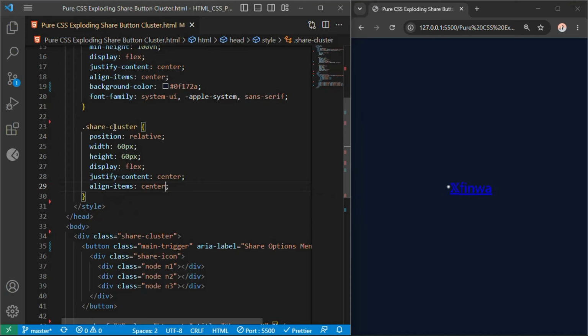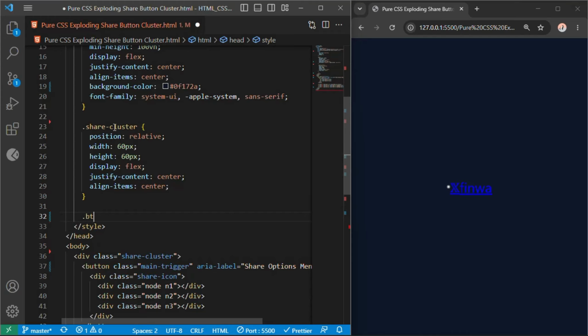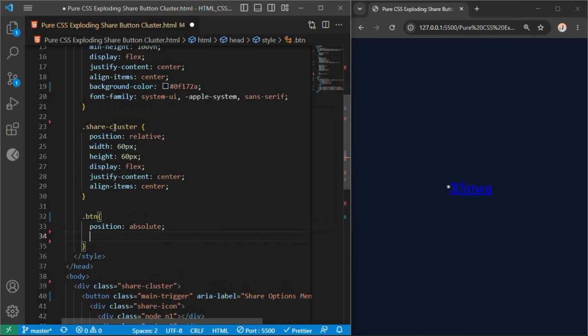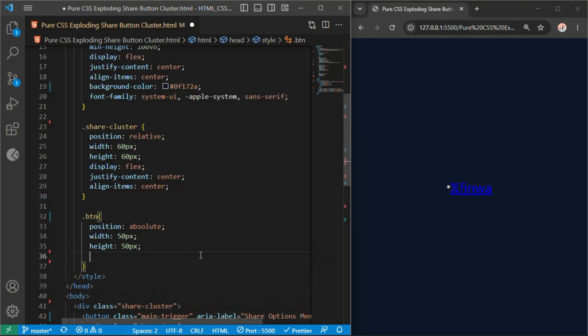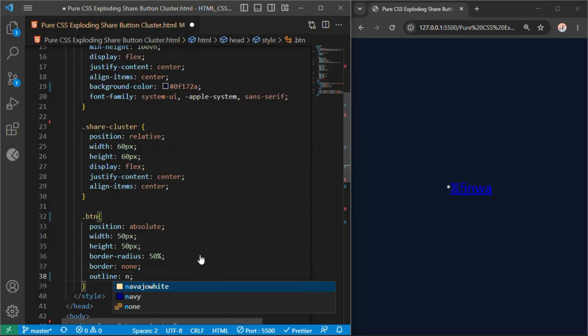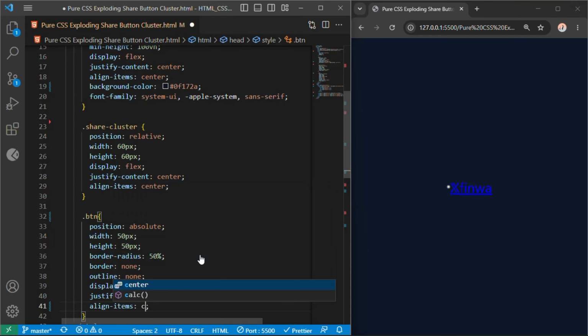Let's apply common reset blueprints to our hidden peripheral nodes using the class .btn. We write position absolute to layer them directly behind our trigger button, size them down slightly using width 50 pixels and height 50 pixels, and turn them into perfect circles using border radius 50%. We strip defaults with border none and outline none, arrange inner text layout using display flex, justify content center, and align items center.